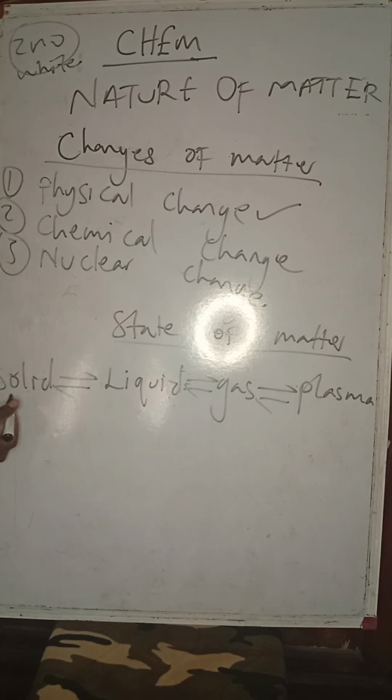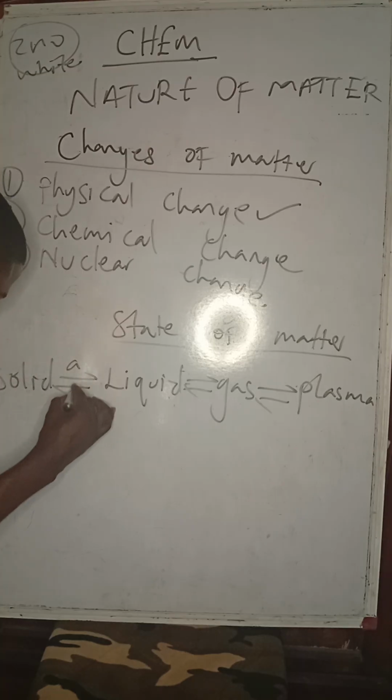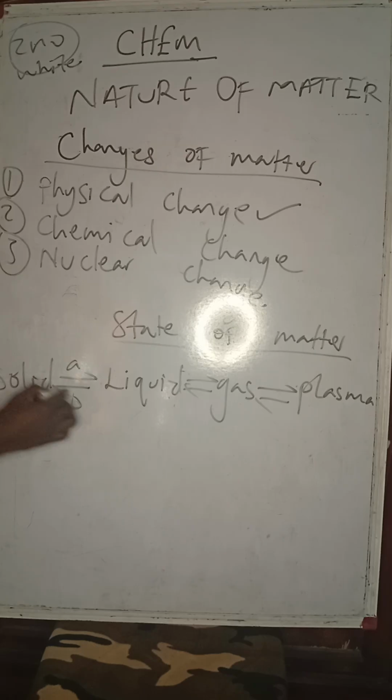So from solid to liquid, let's call it A, the process is melting, or what we call fusion. Solid to liquid is melting or fusion. While from liquid to solid is known as freezing or solidification. So B is freezing or solidification.